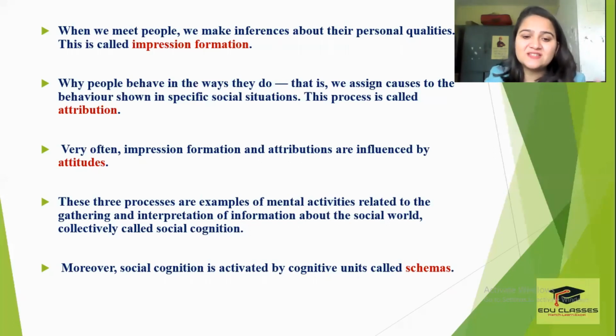Moreover, social cognition is activated by cognitive units called schemas. So how is your social cognition activated? By cognitive units which are known as schemas, right? So these are some of the few new terms that have been introduced in this chapter, and you need to be very, very clear on what each of these terms mean. Now moving on.